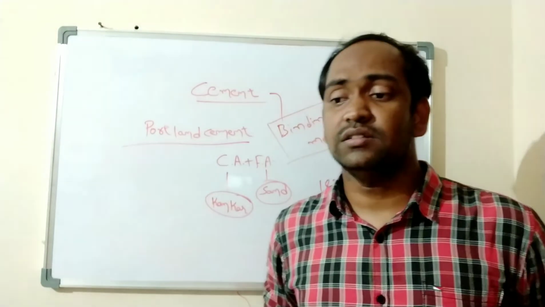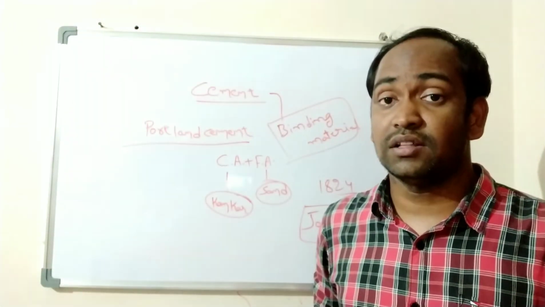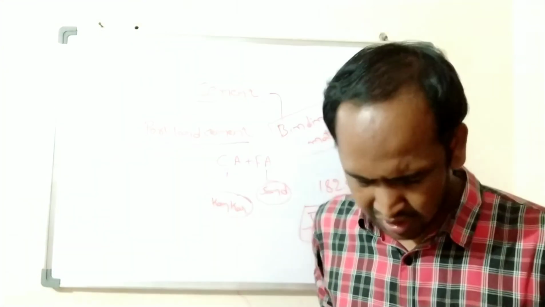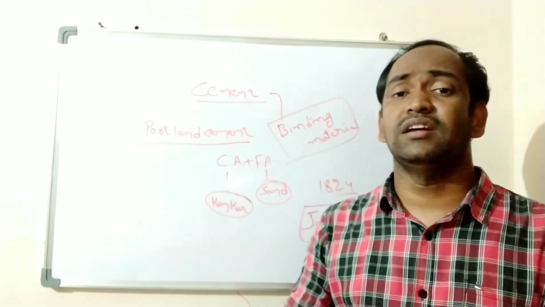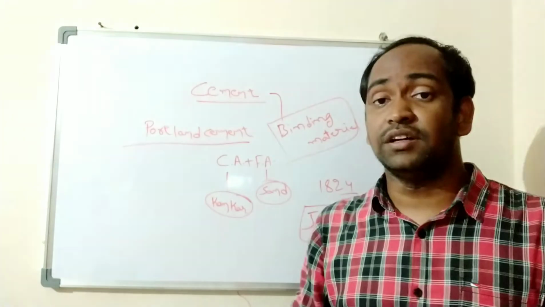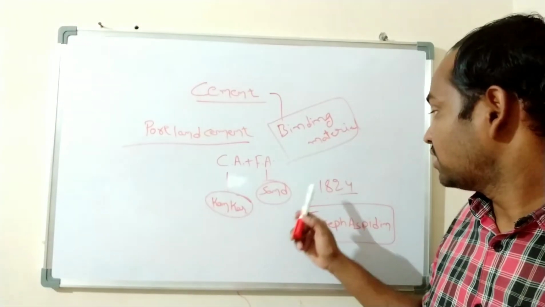It means the heated limestone, the heated lime mixed with clay and water, becomes a substance called cement. That was invented by Joseph Aspdin in the year 1824.